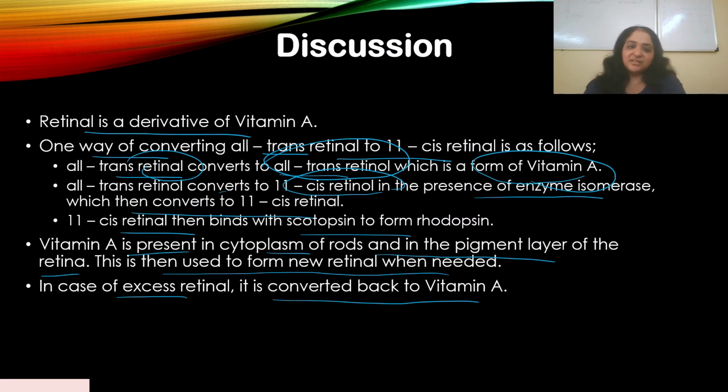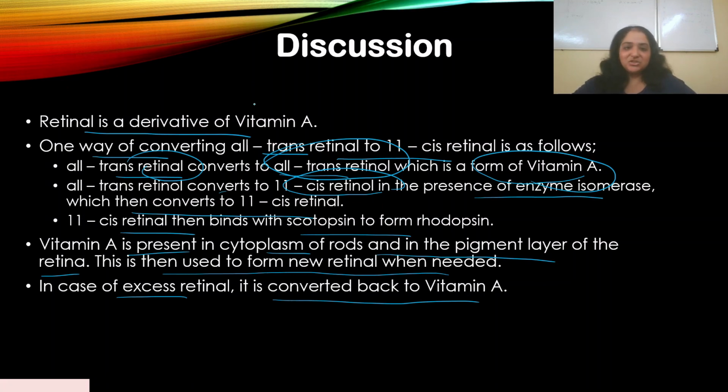That's why vitamin A is a very important part of your vision, and that's why it's important that you have sources of vitamin A in your diet, because you don't want a deficiency of vitamin A, right?